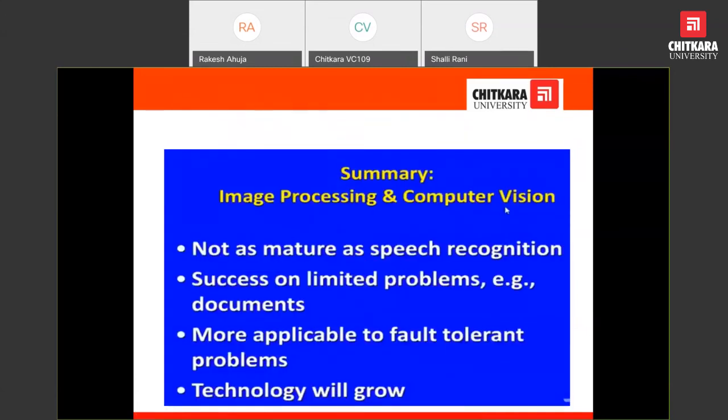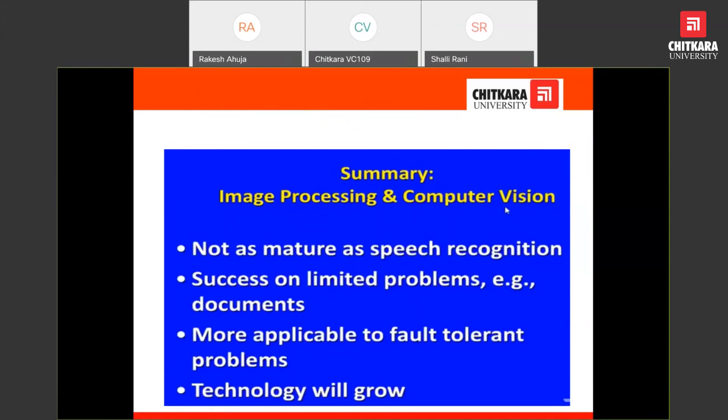In summary, if we compare with speech recognition, image processing or computer vision is not as mature as speech recognition. Another limitation is that the success is on limited problems and documentation. The third problem is that it needs to be more applicable to fault tolerance.